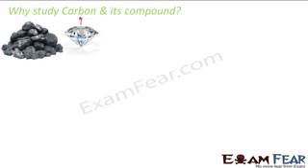The coal is carbon. The graphite which is used in batteries is carbon, and it is a good conductor of electricity. So this was one exception where it is a good conductor of electricity. We'll explain why it is a good conductor. We'll study graphite and diamonds in detail. There we'll explain why it is a good conductor of electricity.